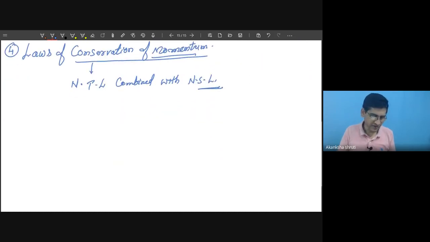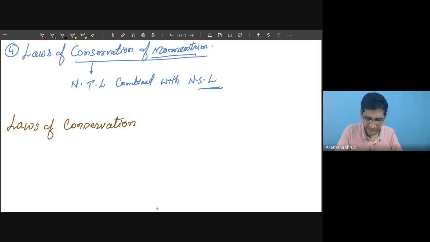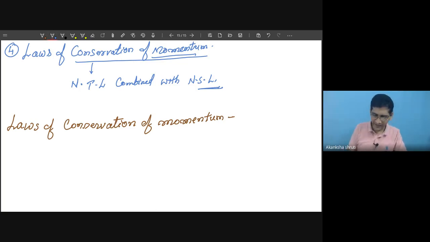So what is this law of conservation of momentum? Let us discuss. Students, the law of conservation of momentum talks about a system, say a gun and bullet forming one system.